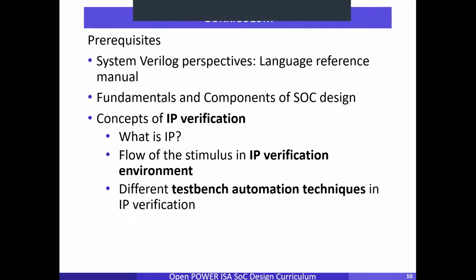And then the IP verification concept was in the curriculum, that the IP cores are the building blocks of any FPGA design. And how could we do a flow of the stimulus in an IP verification environment, and what different test benches and automation techniques we could use for IP verification.